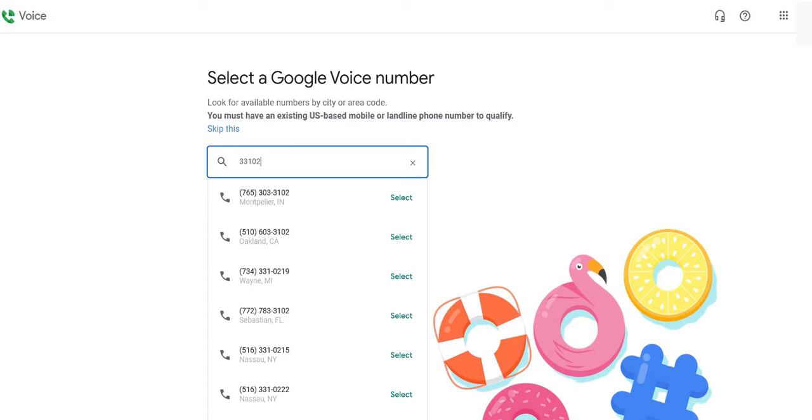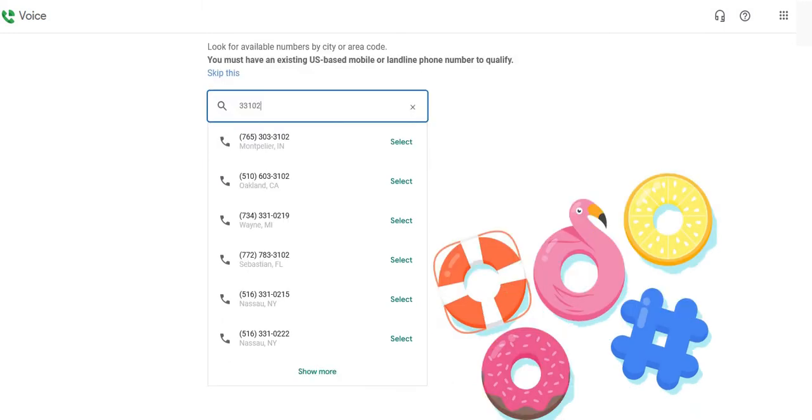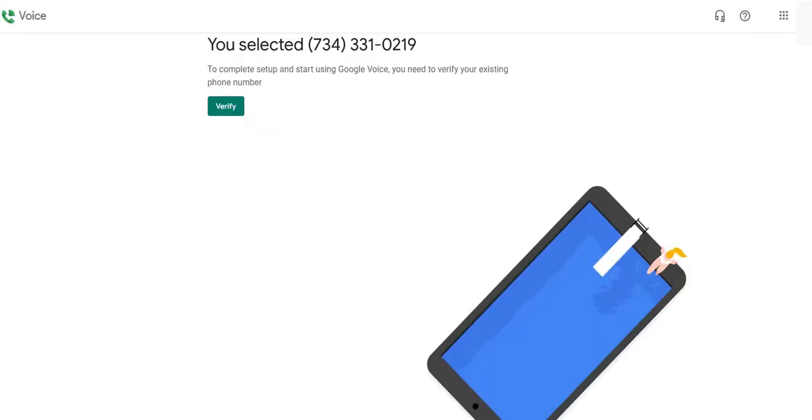Here is where we get to pick a free local phone number by entering your zip code in the box. Be sure to pick a number from the list that is easy to remember and easy for your customers or family to remember. Next, we'll verify the number that we picked.